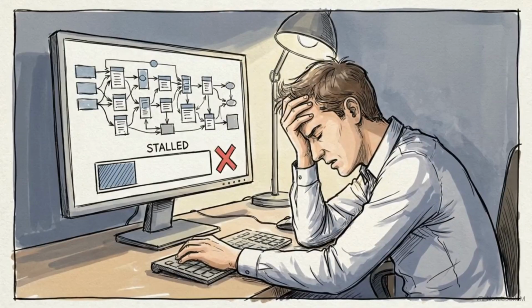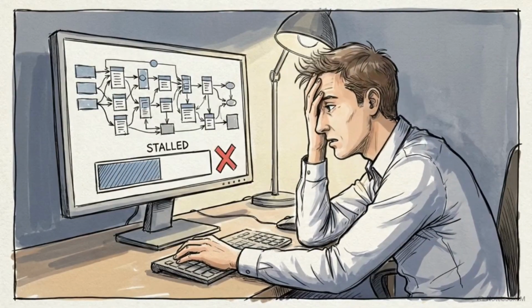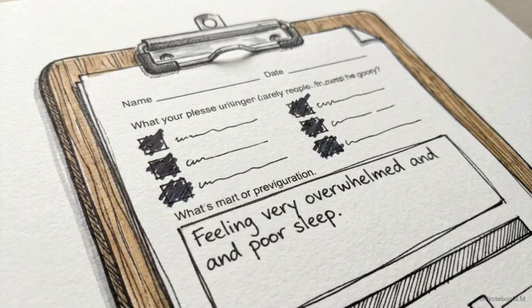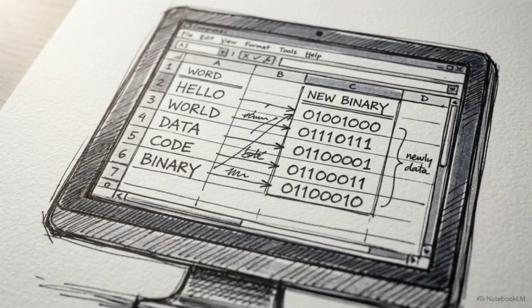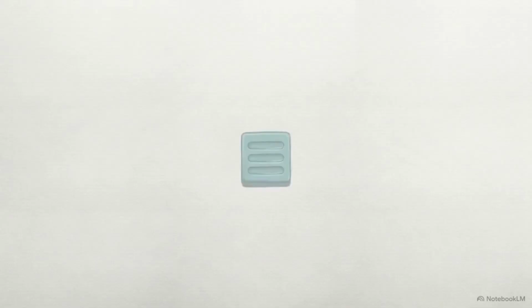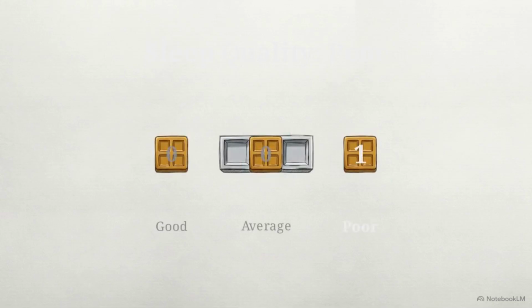Before we can plot a single algorithm on that matrix, we have to solve a critical data bottleneck. Several of the capstone projects, like the ones analyzing mental health and stress, relied entirely on qualitative human surveys. Algorithms process math. They cannot compute textual or categorical descriptions like high stress or poor sleep. This introduces a mandatory architectural step known as categorical encoding. We transform subjective text into numerical representations. Sleep quality poor splits into a one-hot encoded binary array 0, 0, 1.